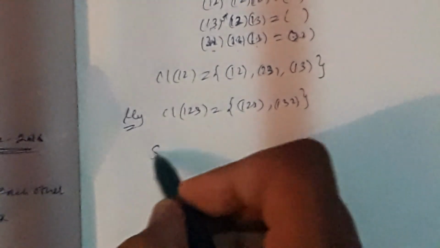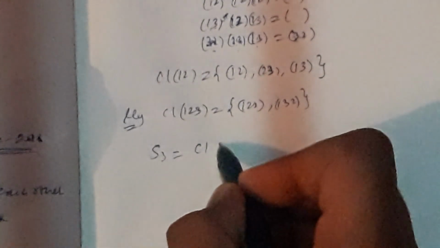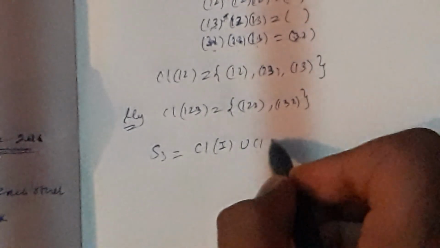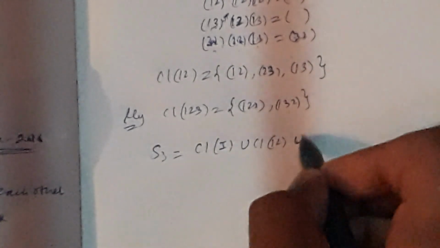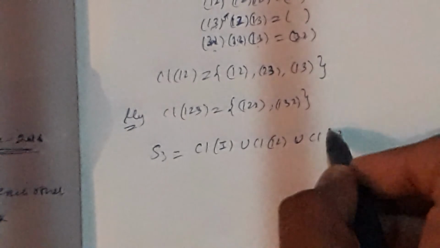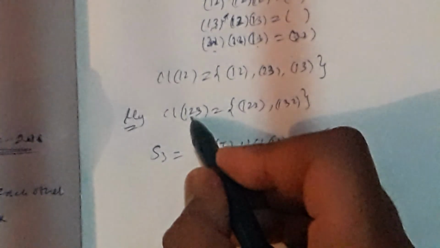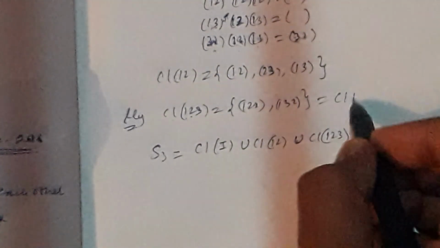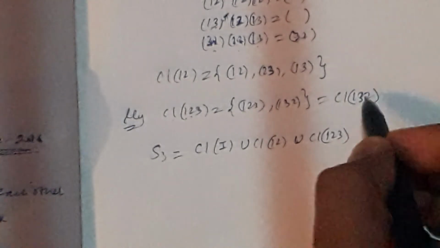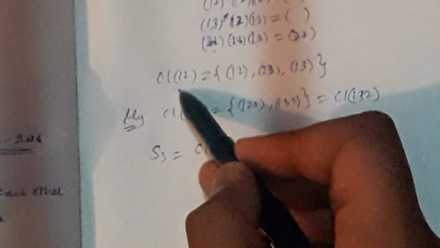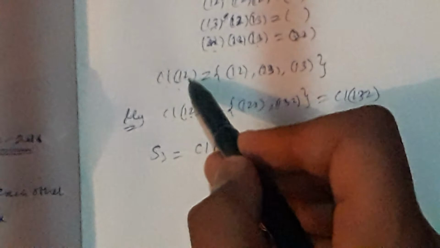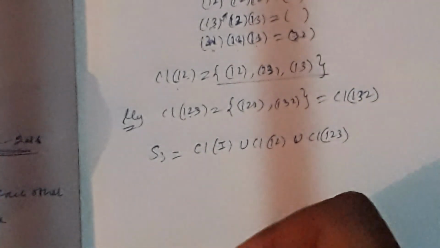S3 is the union of the conjugate class of identity, the conjugate class of (1 2), and the conjugate class of (1 2 3), because the conjugate class of (1 2 3) and of (1 3 2) is the same. Similarly, the conjugate class of (1 2), (1 3) or (2 3) is the same. Okay, please find it.